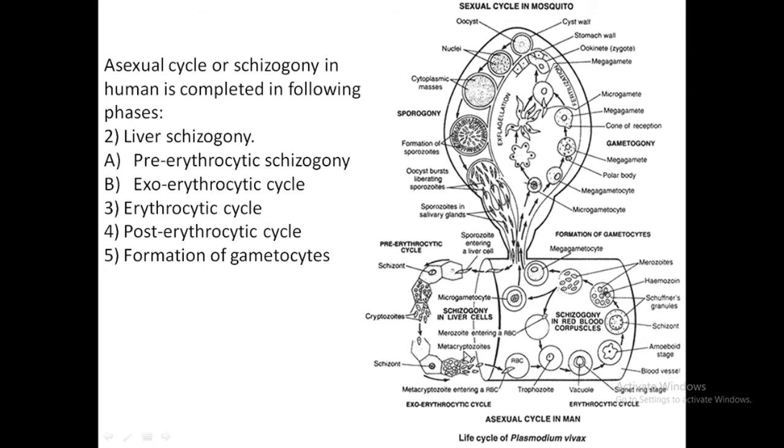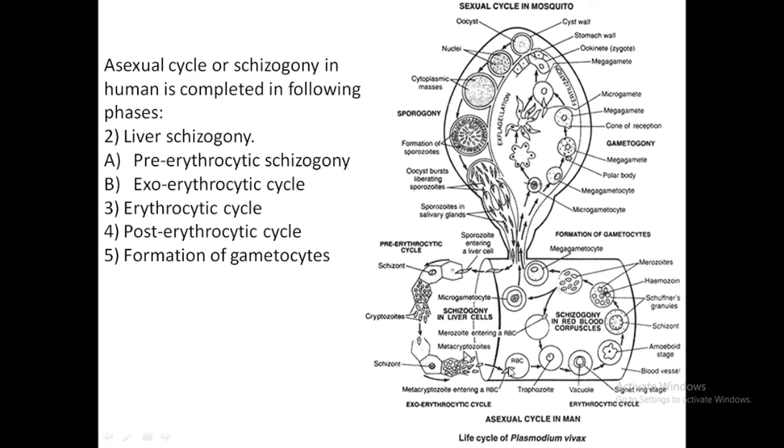Again it goes into asexual multiplication and becomes the cryptomerozoite. Pressure is created on the liver cell, the cell bursts and it enters a fresh liver cell, where it becomes the metacryptozoite. This metacryptozoite again goes into the asexual cycle and becomes multinucleate, called the metacryptomerozoite. The cell bursts and it enters the RBC.